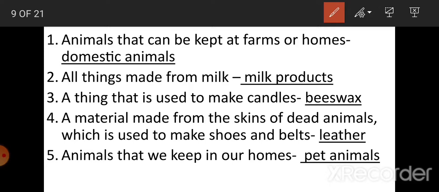The things that are made from milk are called milk products. Which are that? Cheese, curd, butter, buttermilk. All these are made from milk. So these are called milk products. A-L-L, all. T-H-I-N-G-S, things. M-A-D-E, made. F-R-O-M, from. M-I-L-K, milk. All things made from milk. M-I-L-K, milk. P-R-O-D-U-C-T-S, products.